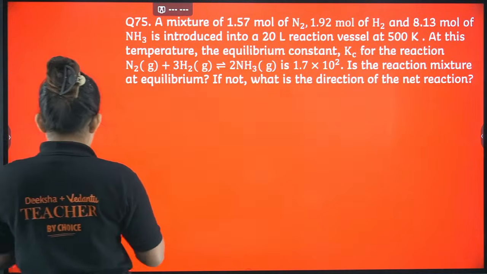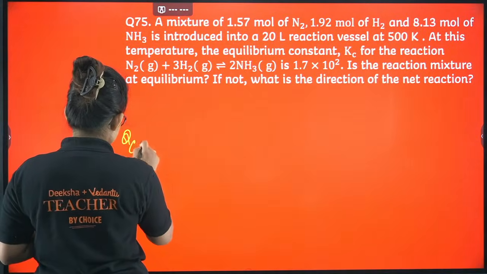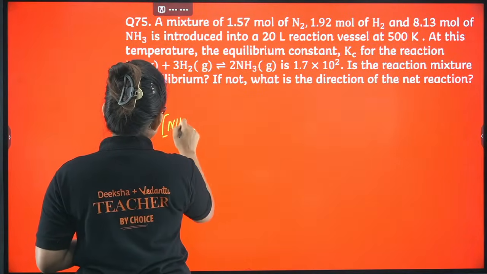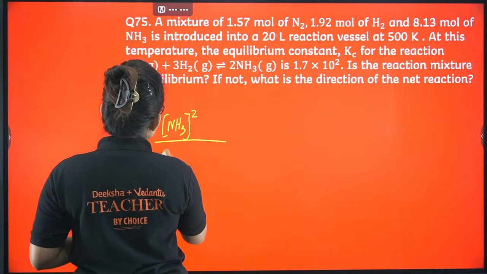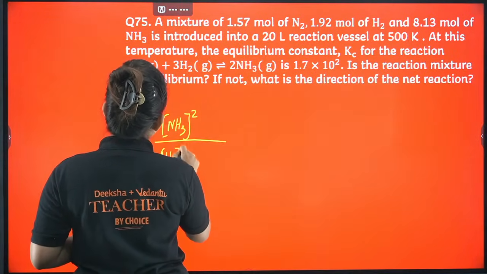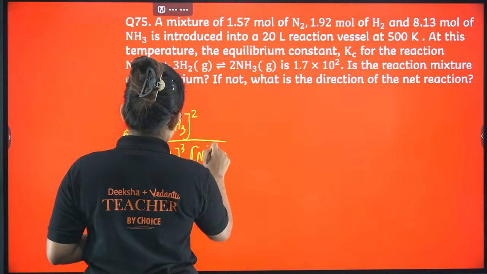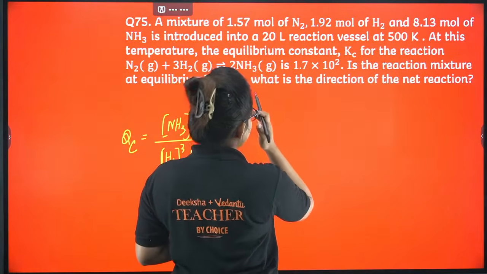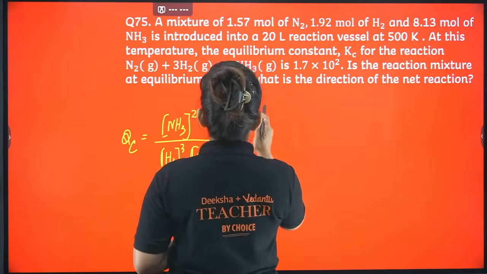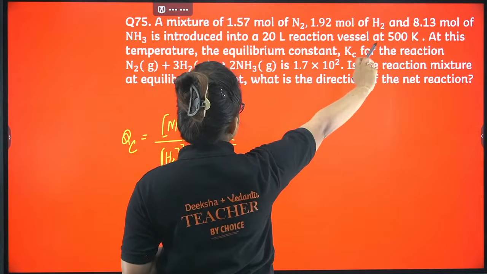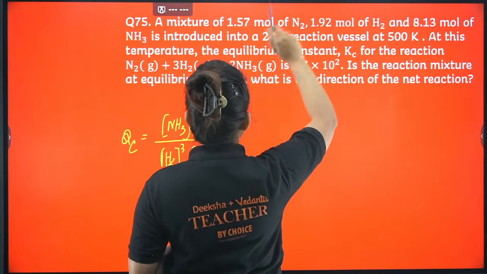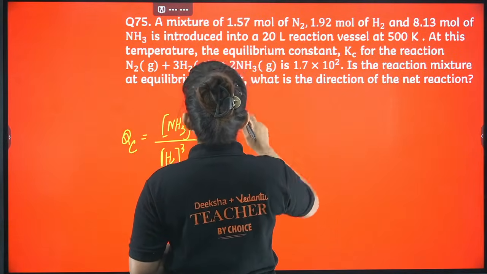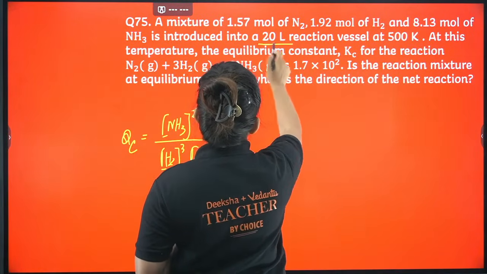That's it. So Qc, if I calculate, for this case is going to be [NH3] whole square divided by [H2] whole cube into [N2]. Put the value, that is 8.13. Here you have to put the concentration, and they have given it in terms of mole, so you have to divide it by the volume. So volume is 20 liters.